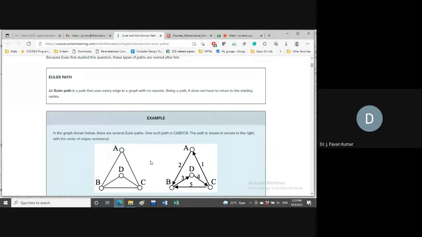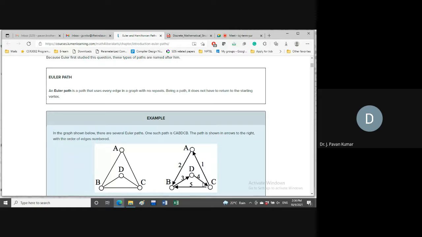Okay, in the last class we have discussed one thing which is wrong. That is, if Euler circuit exists, Euler path will also exist, or sometimes it may exist. But in general, if you observe Euler path or Euler circuit, all edges should be covered, right? In both the concepts, we have to cover all the edges.